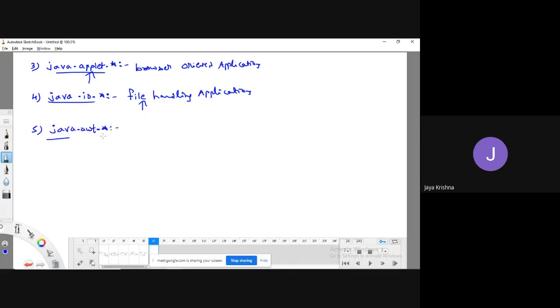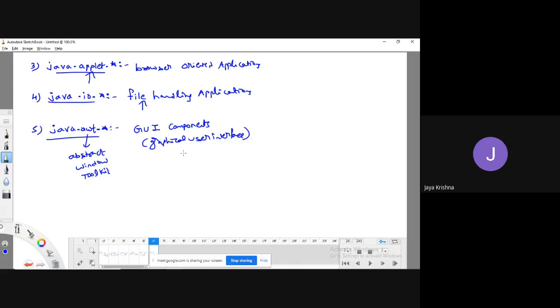java.awt.*. AWT means Abstract Window Toolkit. Don't worry, all these packages we are going to study in further units. I am giving only an introduction. This package is meant to implement GUI components. GUI means graphical user interface components.